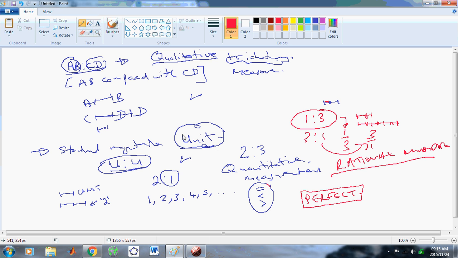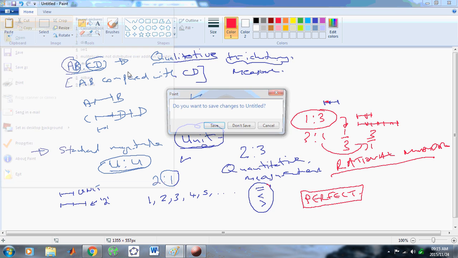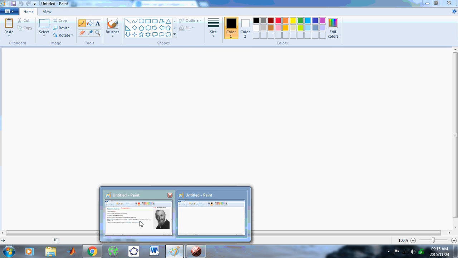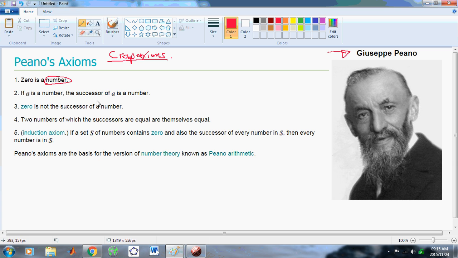Alright, so now let's leave that alone and go back to our discussion of Peano's Crapaxioms. We saw that "0 is a number" is completely meaningless because a lot of work went into defining number, as you saw on the previous sheet that I was working. You can't just say something is a number without explaining what is a number. And of course, Peano never understood what is a number. In fact, after Euclid and before I came along, no one had a clue what is a magnitude or a number. That's a pretty big statement, but it's a fact, and I proved it.